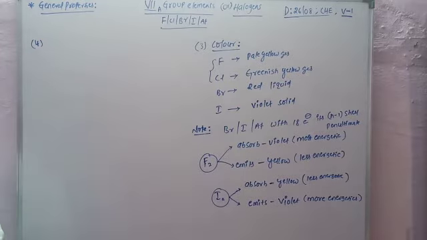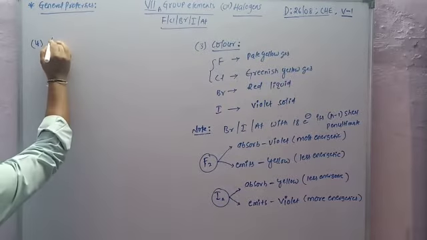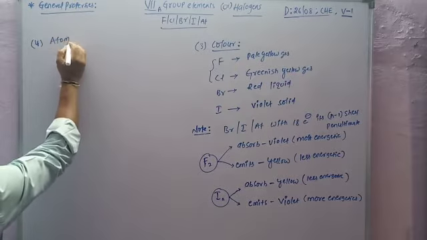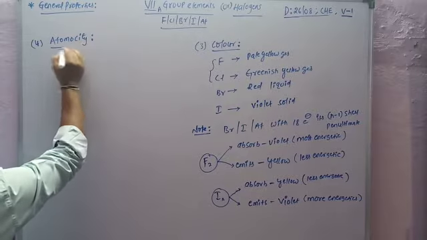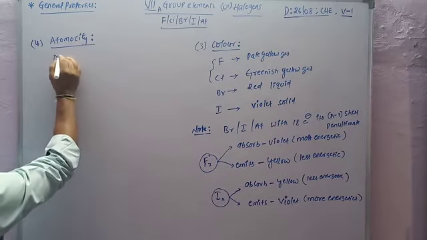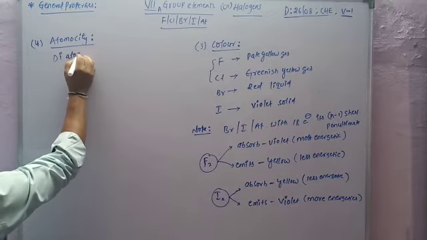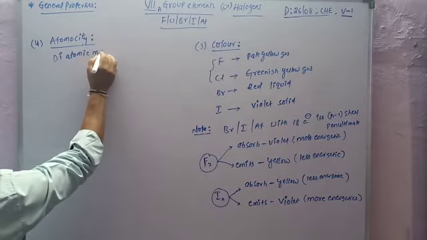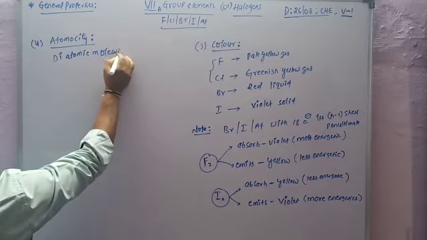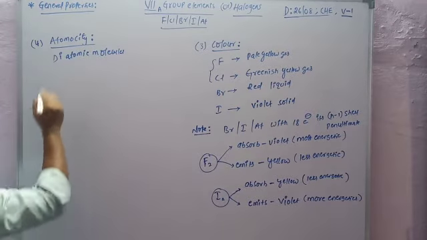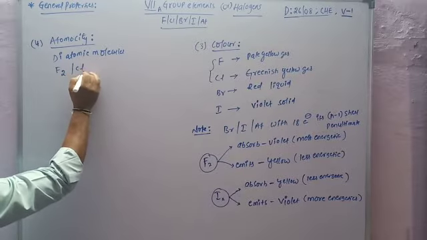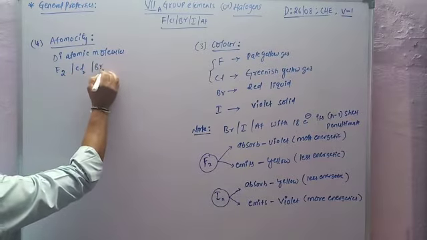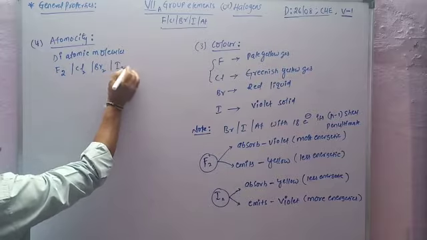Next, halogens are diatomic. What is atomicity? Halogens are diatomic molecules. Fluorine is F2, chlorine is Cl2, bromine is Br2, and iodine is I2.